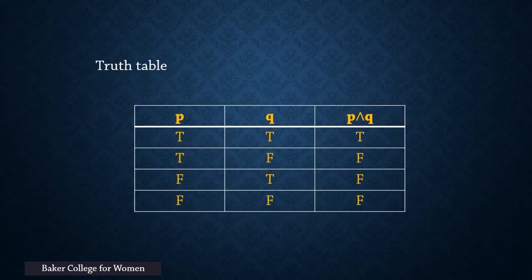This is the truth table for the conjunction of P and Q. P and Q is true if both propositions are true and is false if at least one of the propositions is false.